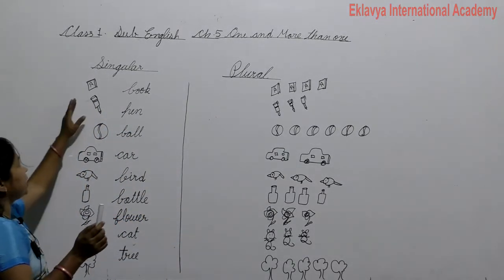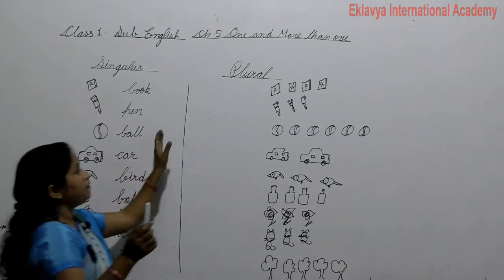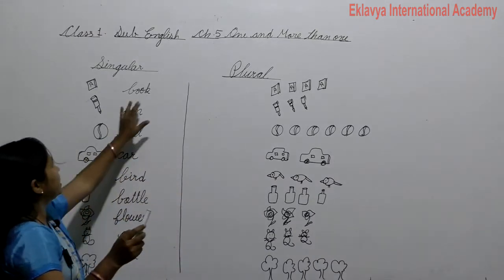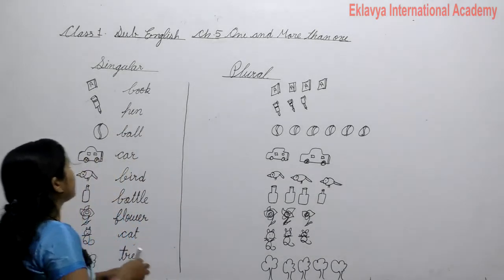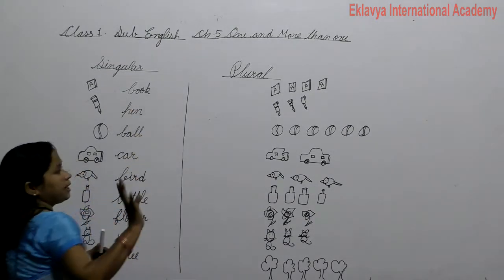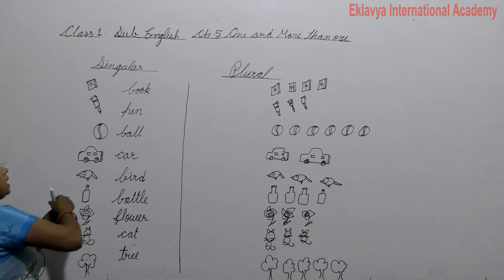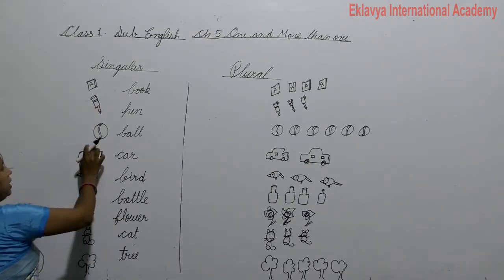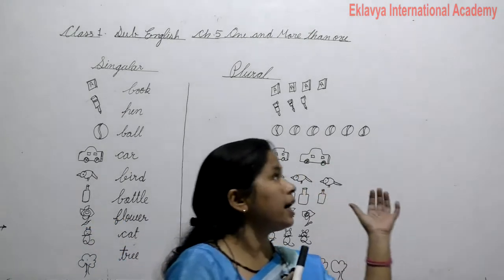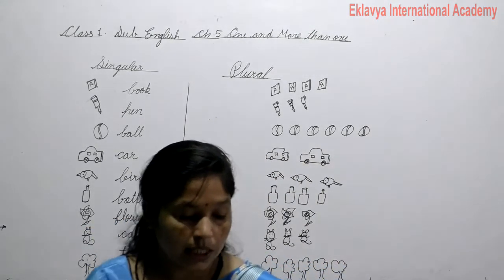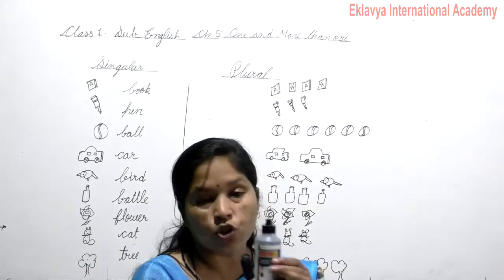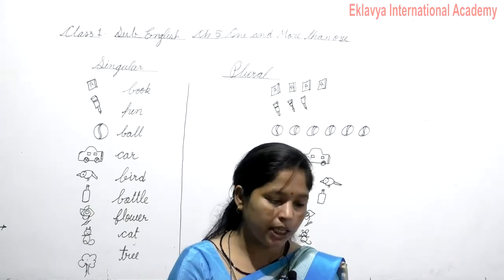When we talk of one, it is called singular, and when we talk of more than one, it is called plural, and we add s at the end of the words. Understand? There is one picture for each word: book, pen, ball, marker, light, table, duster, ink bottle. When we talk of one, this is singular.